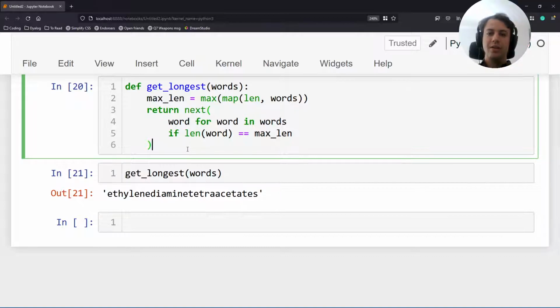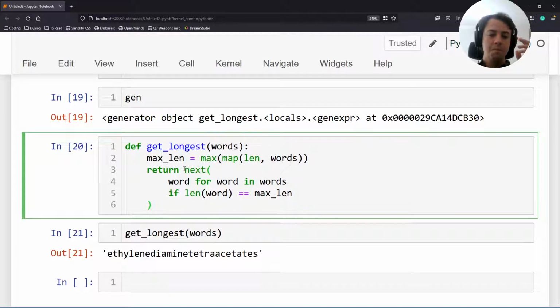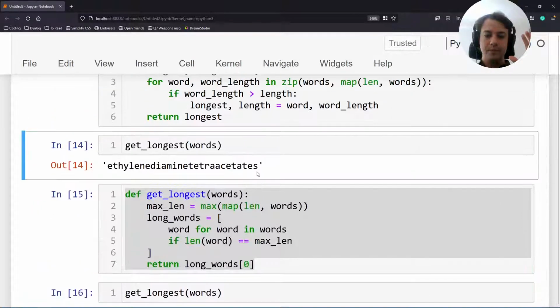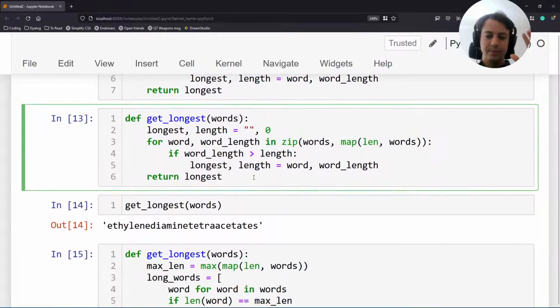But this was just a sidetrack that I thought was interesting because it shifted slightly the way we are approaching the problem, in the sense that now we are computing first the maximum length and then filtering words. But this, together with the things we were doing previously, actually shows that we were very close to a very neat solution. We just need to pay attention to what we're doing. So let me go back slightly. Let's go back to the version with zip. Right? We have this version right here.